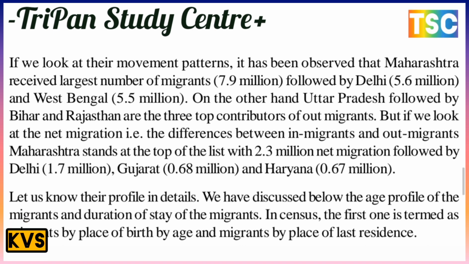On the other hand, Uttar Pradesh, followed by Bihar and Rajasthan, are the three top contributors of out-migrants. But if we look at net migration, the difference between in-migrants and out-migrants, Maharashtra stands at the top of the list with 2.3 million net migration, followed by Delhi with 1.7 million, Gujarat with 0.68 million and Haryana with 0.67 million. This is a most important number.